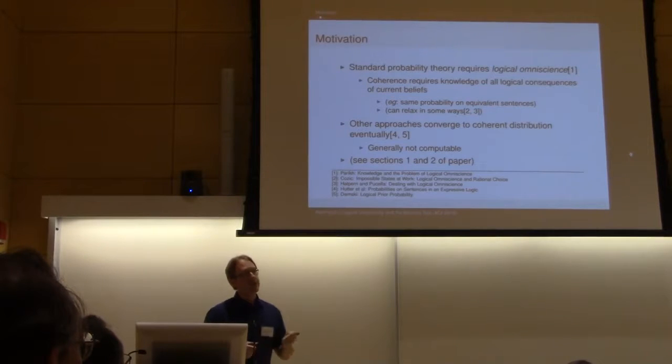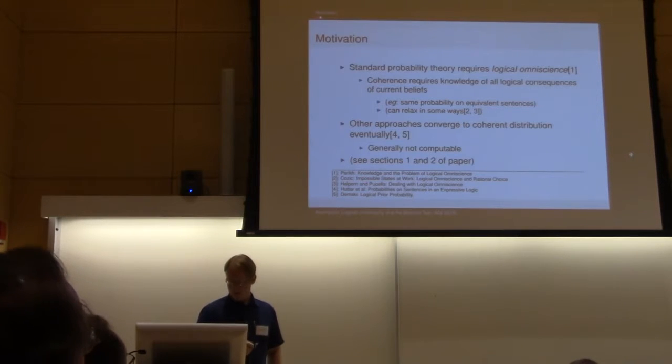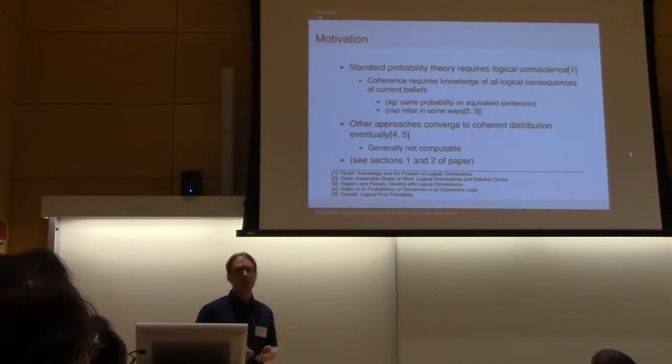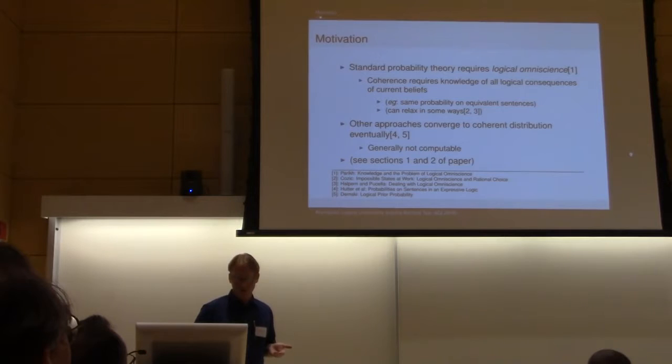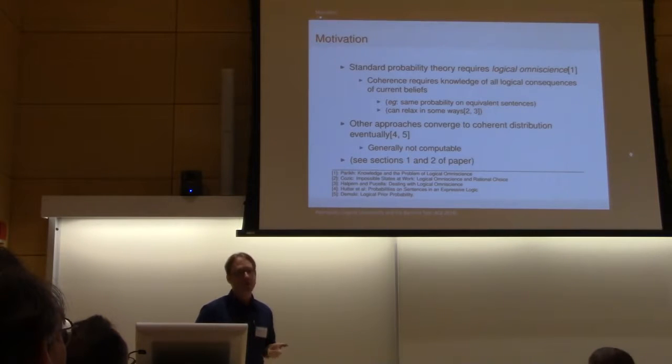So to briefly summarize some of the related work, the main reason that standard probability theory doesn't work is because of this problem of logical omniscience. This is a term that goes back at least to Parikh in '87, I believe. And this is based on the problem that in order to have a consistent probability distribution, you need to know all the logical consequences of your beliefs. So for example, if two sentences are equivalent, you must assign them the same probability or you'll be inconsistent.